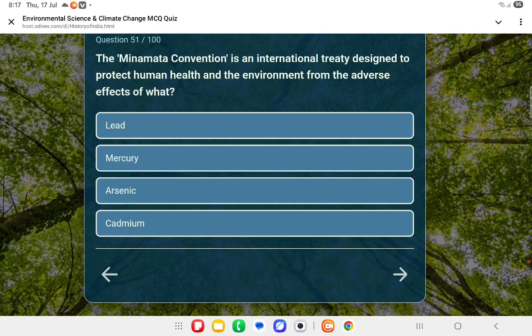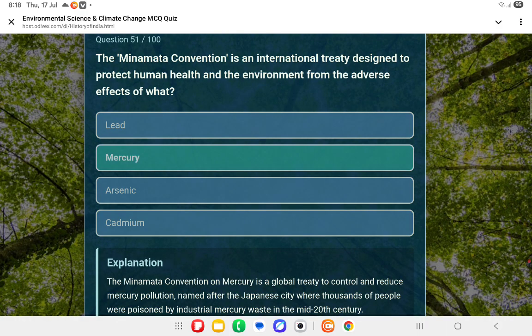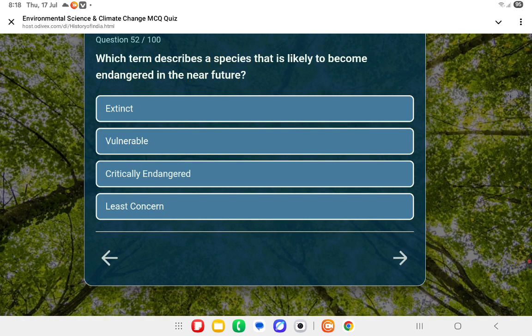Next question, the Minamata Convention is an international treaty designed to protect human health and the environment from the adverse effects of what? That's mercury. Which term describes a species that is likely to become endangered in the near future? Vulnerable.